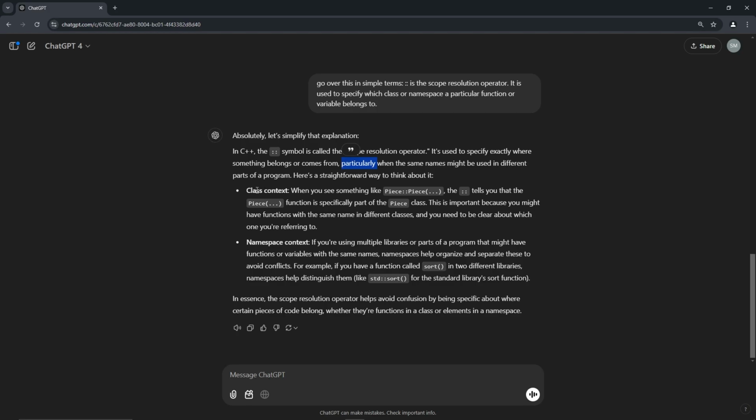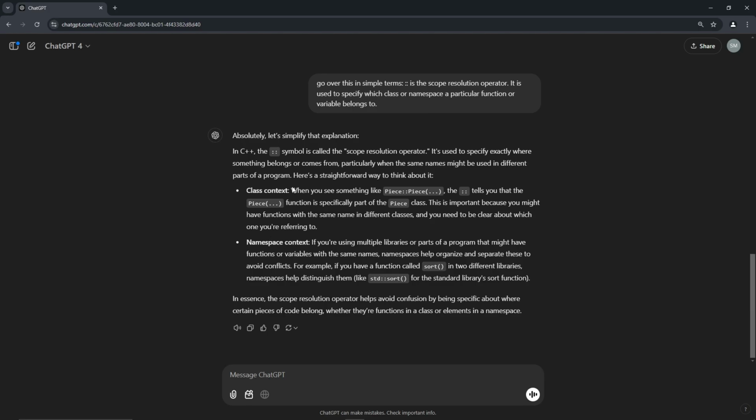Class context. When we see something like piece, piece, the scope resolution operator tells us that the piece function is specifically part of the piece class. This is important because we might have functions with the same name in different classes, and we need to be clear about which one we're referring to. This tells us that the piece function is specifically part of the piece class.